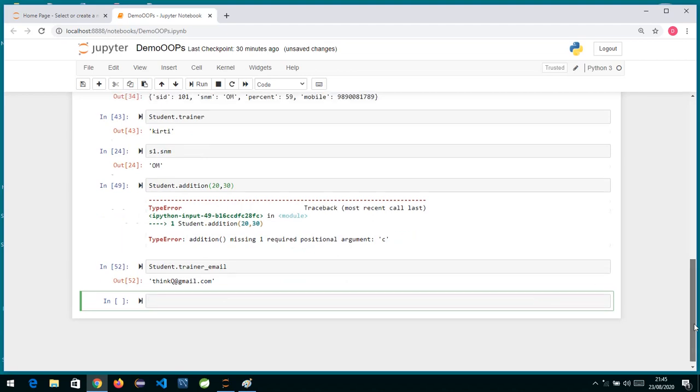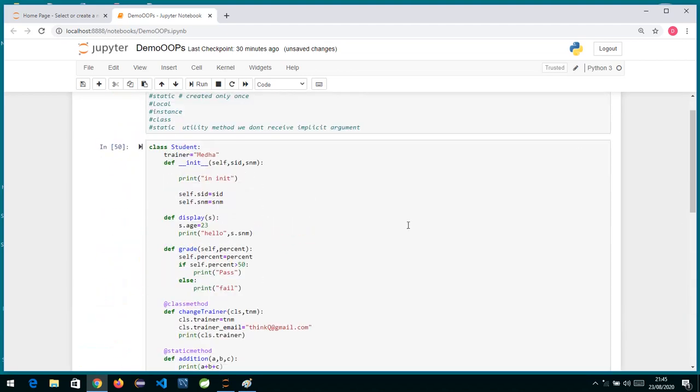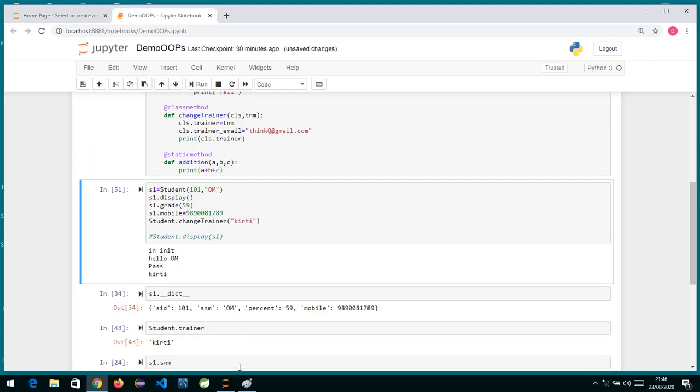So which all are the places where you can create a static variable? Over here you can create it, over here also you can create it. Inside your instance block, if you want to create it, then you should write over here Student. Suppose I want to create a variable called c equals to 0. So this is also the way. You directly write the name of class and dot c, so it becomes a static variable over here.